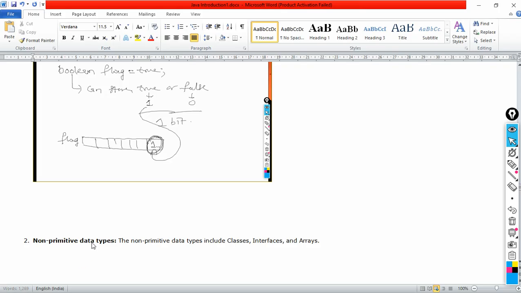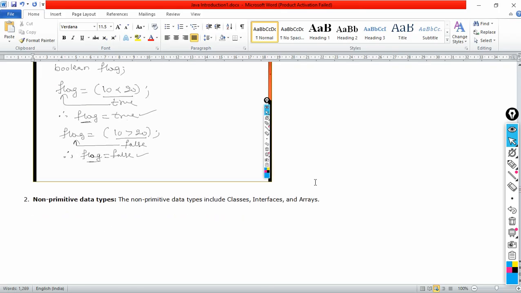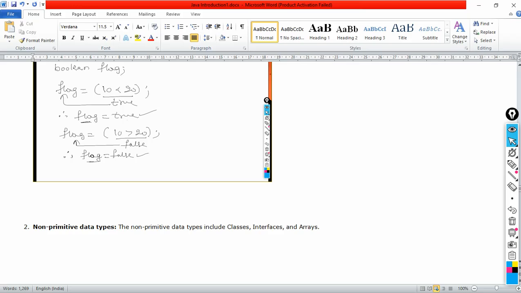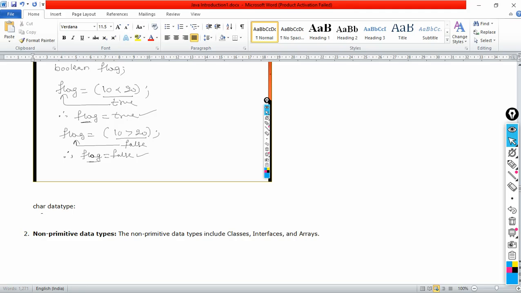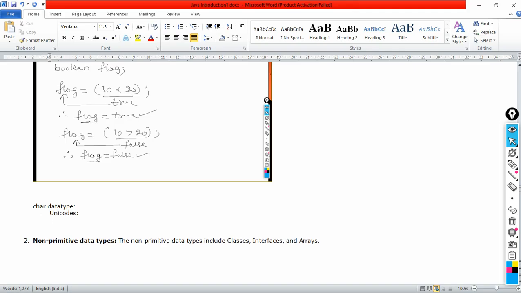Now we are going to understand about character. The character is very, very important. So what about the character data type? Here we have Unicodes. We have to understand what Unicodes are. Generally when we come to the Unicodes, how many total codes are there?